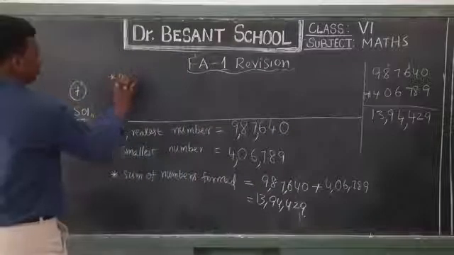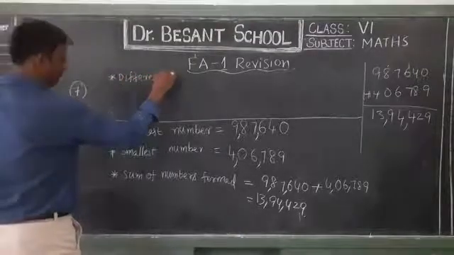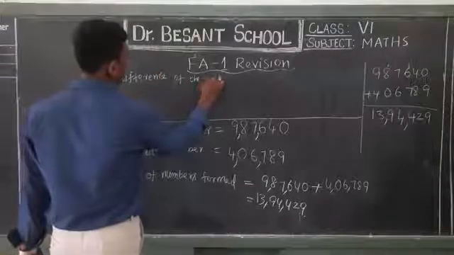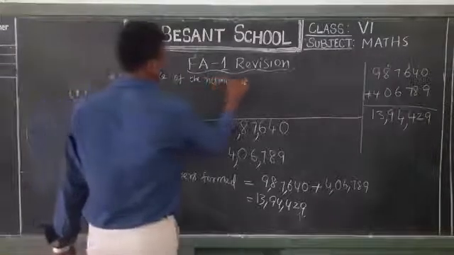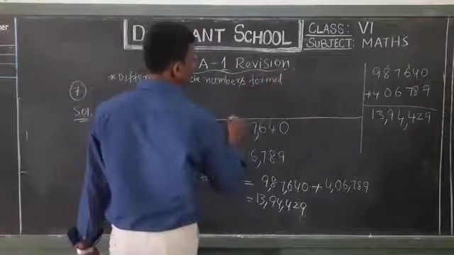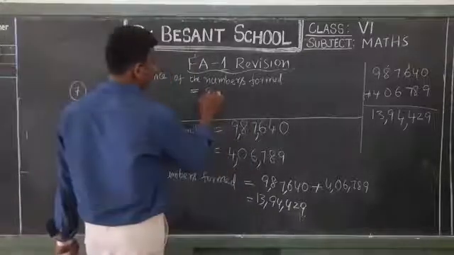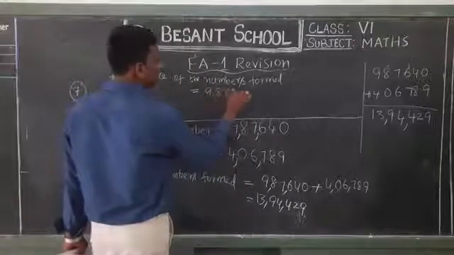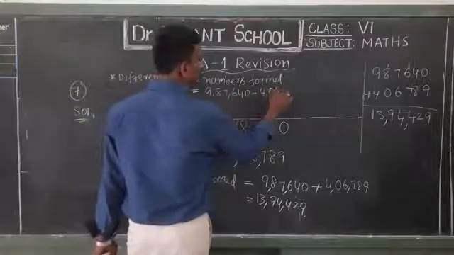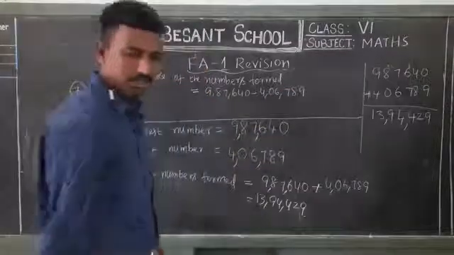Difference of the numbers formed is equal to 9,87,640 minus 4,06,789. Okay, my dear students.